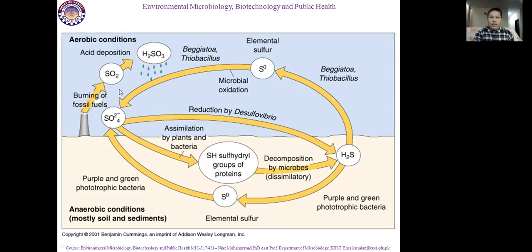So the elements which are present on the globe are converting from one form to another form. It is in a soluble form, almost a compound form, it converts into a biological molecule, again it converts into hydrogen gas, and again it converts into elemental sulfur, and again it comes back. So whatever element, as we talked earlier, is present on the globe, these are the basic building blocks of this globe.